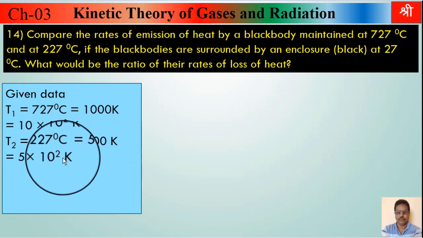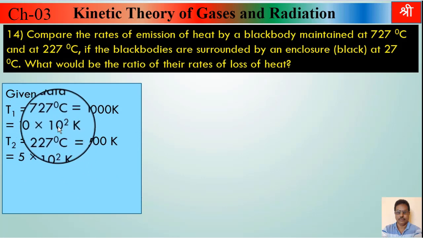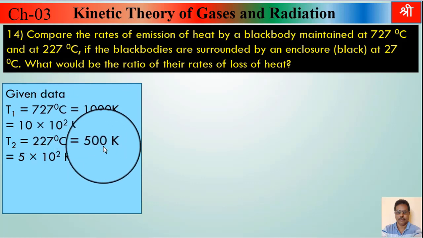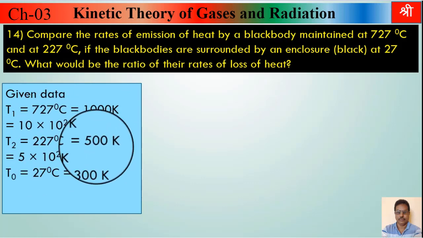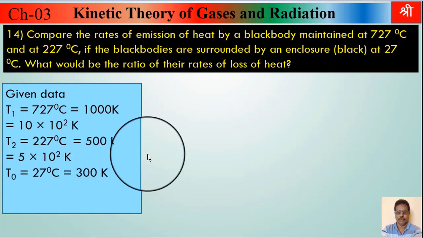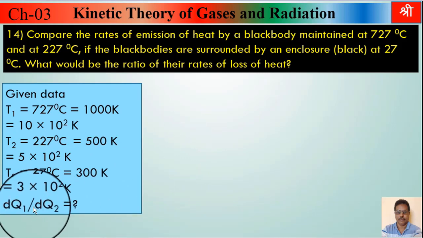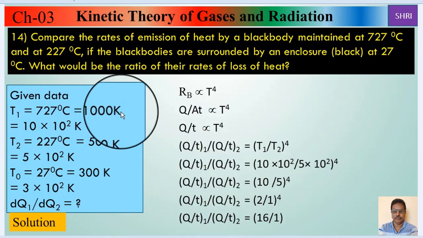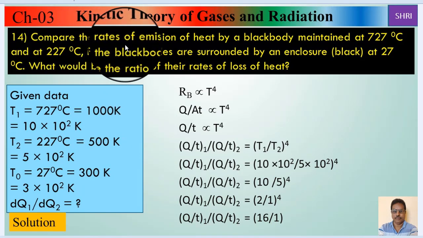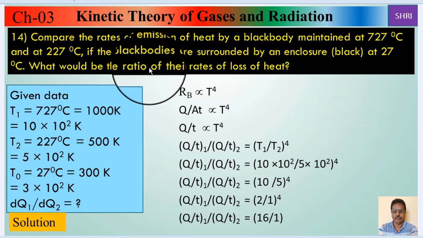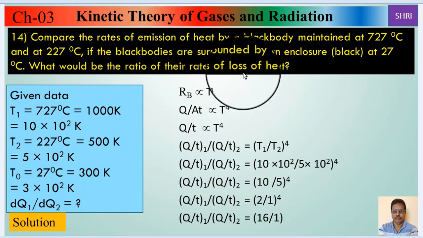We can write that 500 as 5 into 10 raised to 2. It will be easy for us to take the fourth power if we write 1000 as 10 into 10 raised to 2 and 500 as 5 into 10 raised to 2. Temperature of the surroundings is 27 degrees Celsius, that is 300 Kelvin. We have to find out the rate of loss of heat. Actually here we have to calculate two answers. First, we have to compare rates of emission, means rate of radiation, and in the second part we have to find the ratio of their rates of loss of heat.